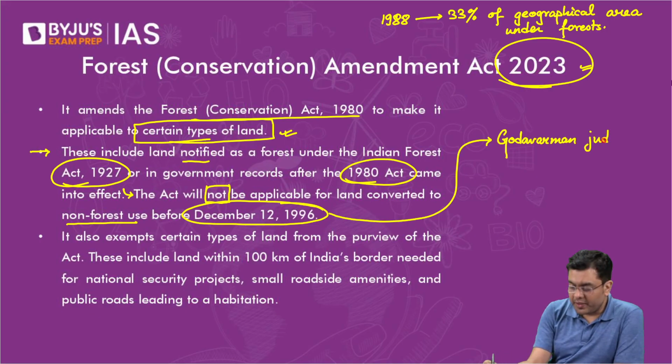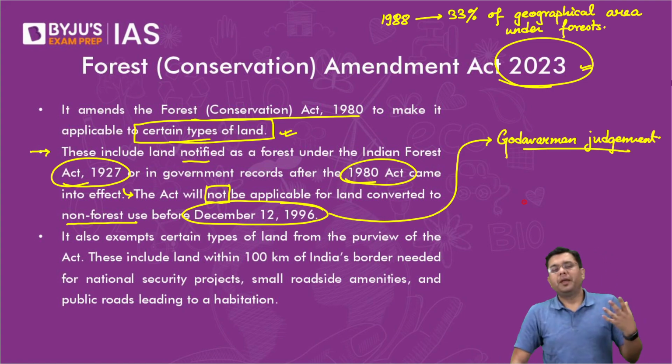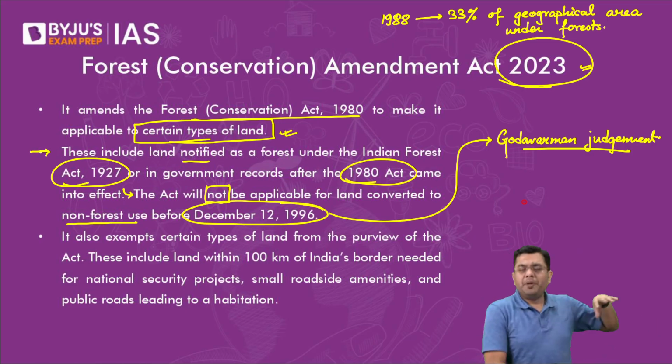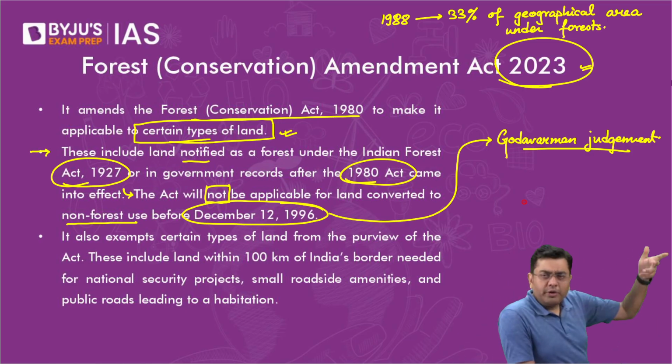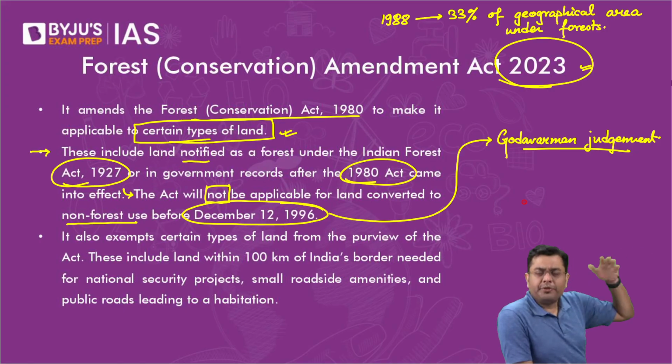Now, the implication of it is that from 1980 up till 1996 or before that also, due to the various processes of the state government, many of these forest lands have been diverted into non-forest lands. Mining processes, etc., have been carried out for decades now.